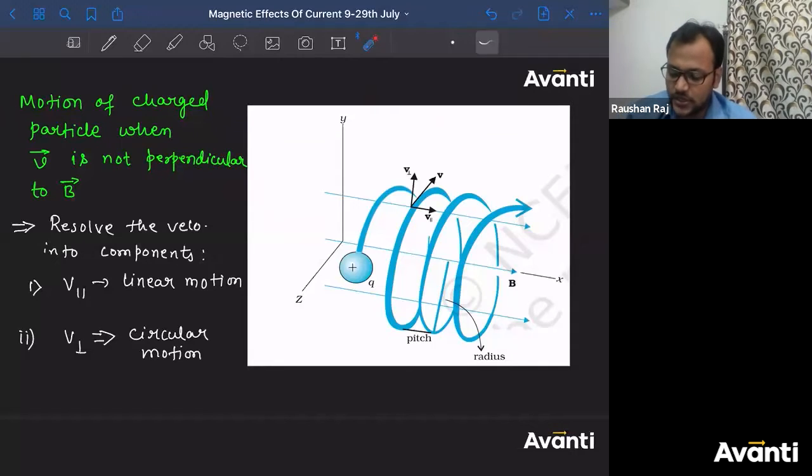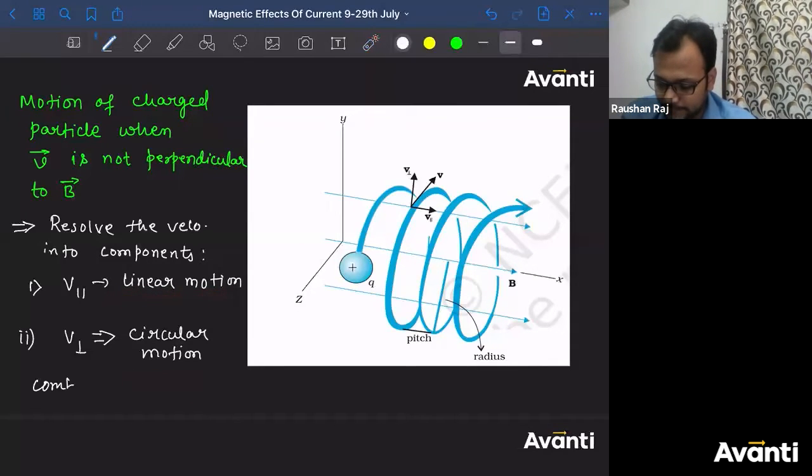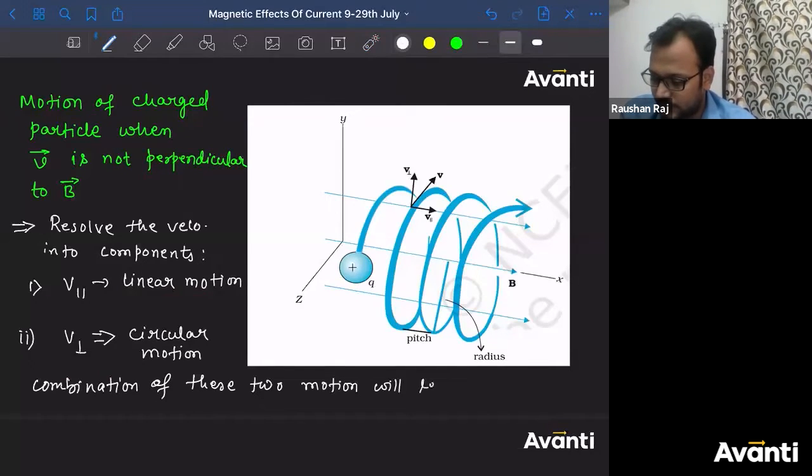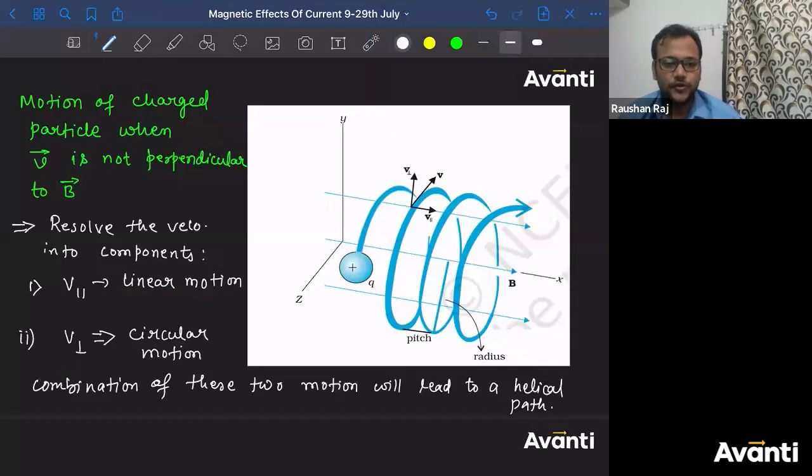Okay. So the combination of these two motions will lead to a helical path. Theek hai? So because of both, what will happen, bachcha log? It will follow a helical path.